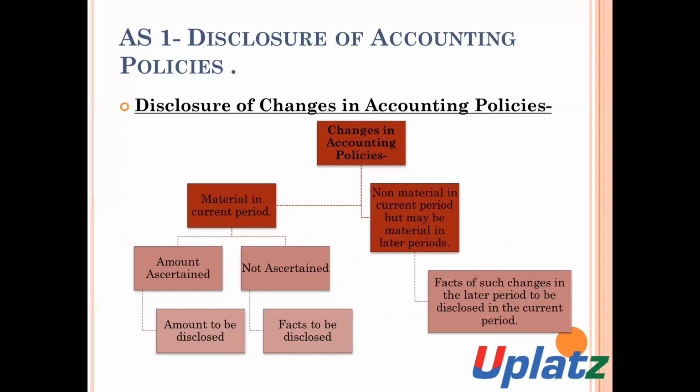If the change is material in the current period, that is, the change made in the current period has a material effect for this period, then if the amount is ascertainable, the amount is to be disclosed. If the amount is not ascertainable, then the fact should be disclosed.